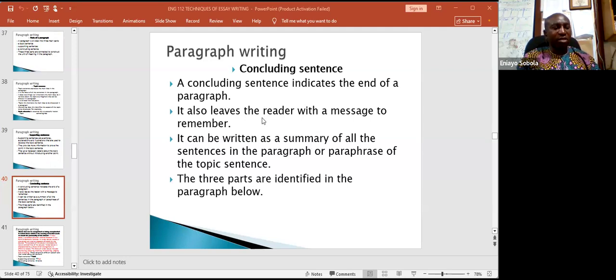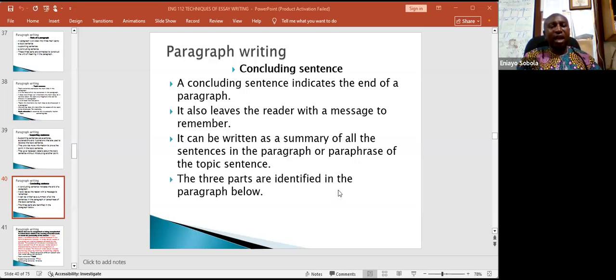It does not only tell us that the paragraph has come to an end, it also gives us something to remember from the paragraph. So it can be written as a summary of all the sentences in the paragraph, or a paraphrase of the topic sentence. Either way, it could be a summary of everything that we have discussed in the paragraph, or a paraphrase of the topic sentence.